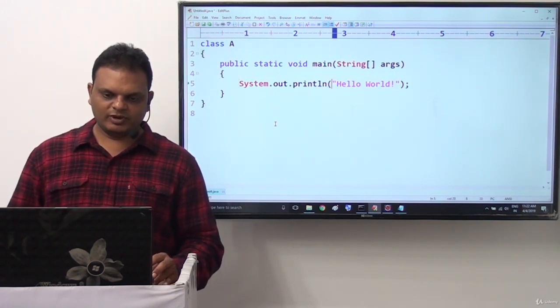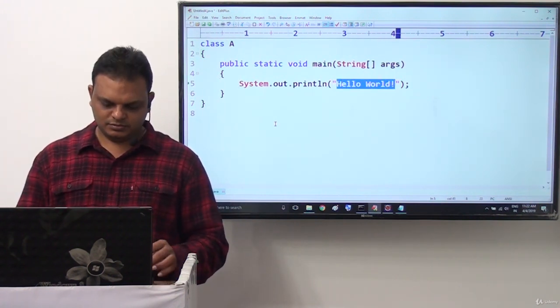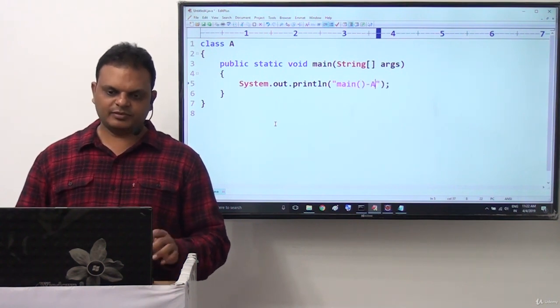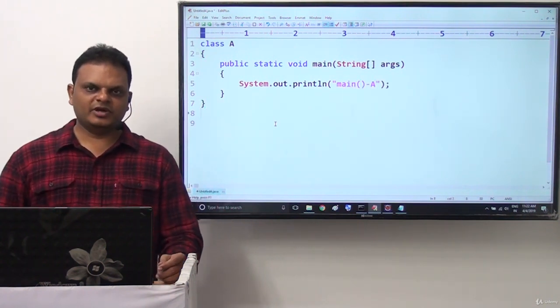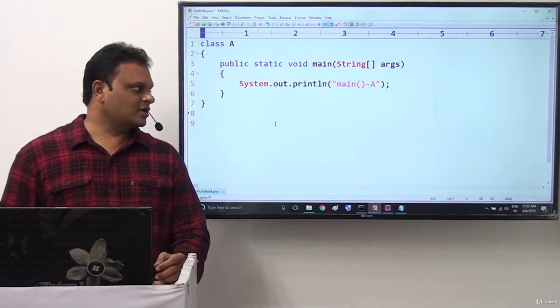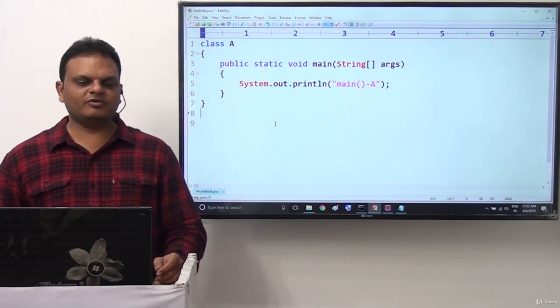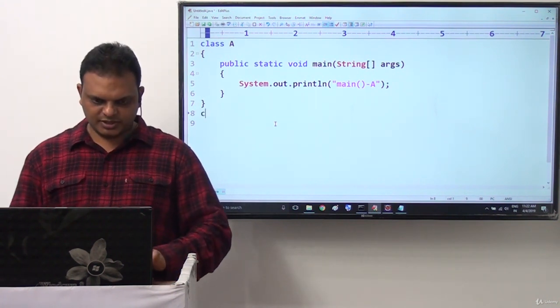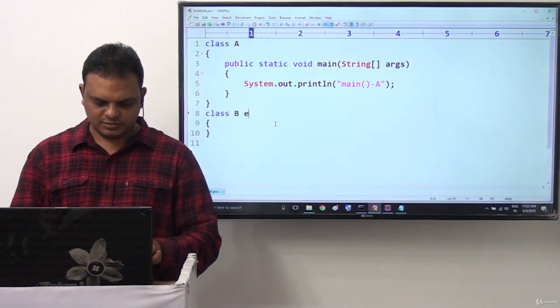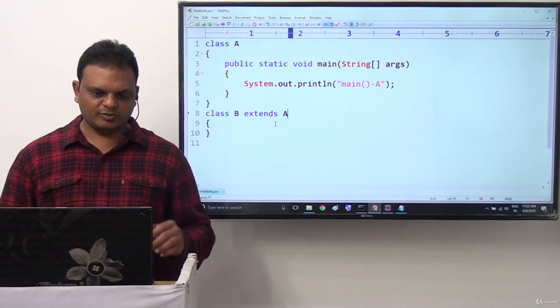Now here I want to provide main method A, like this. Class A, public static void main string array args, System.out.println of main A. Next one is class B extends A I want to provide.